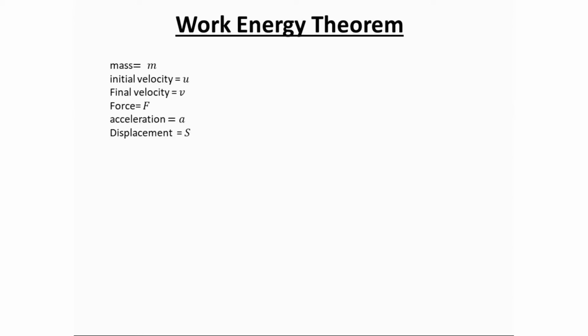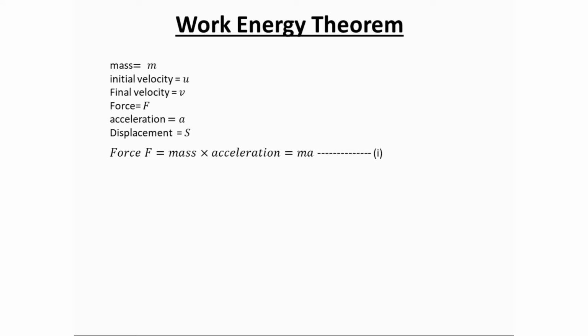So we have mass equal to m, initial velocity u, final velocity small v, force capital F, and acceleration a as well as distance covered or displacement equal to capital S.